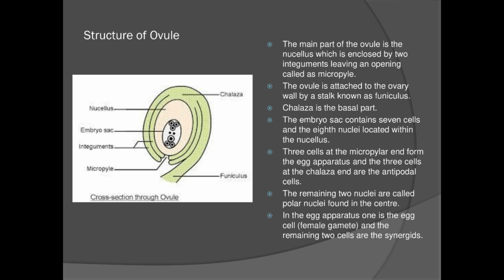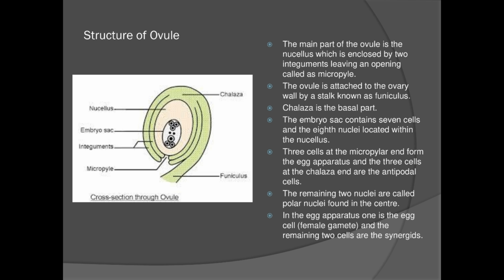As we have already seen, this ovule is located inside the ovary, and the main part of the ovule is the nucellus. This nucellus is enclosed by two integuments, leaving an opening called micropyle. If you see this oval shaped structure, nucellus is covered by two outer structures, and it leaves an opening at the basal part, that is your micropyle. So this we'll call as micropylar end.